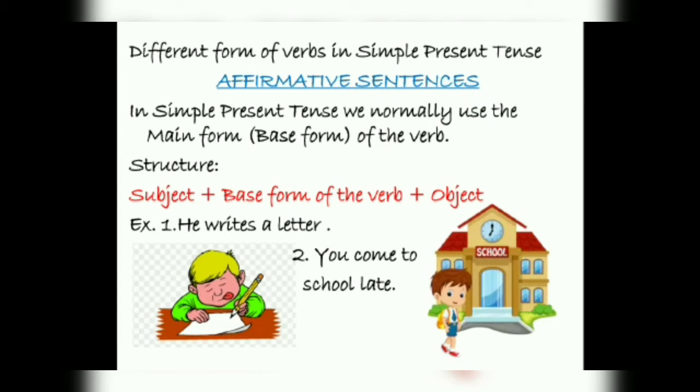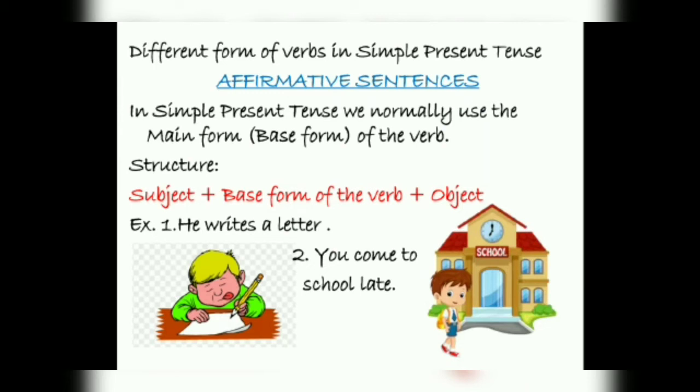To identify whether a sentence is simple present tense or simple past, you have to just keep in mind this structure. What is the structure? Subject plus base form of the verb plus object. Suppose I give you one example. He writes a letter. Okay. Here he is the subject, that means who is performing the action. Writes is the verb.